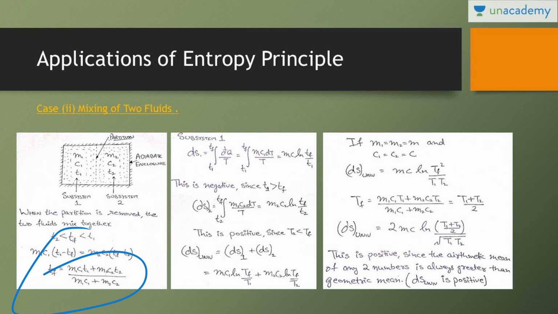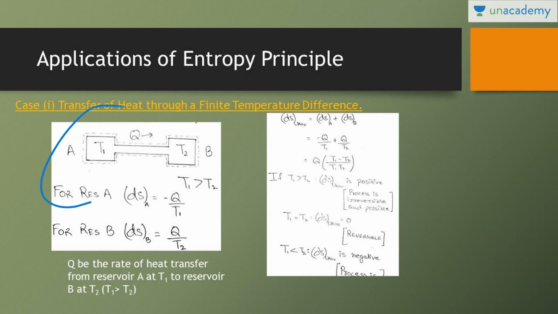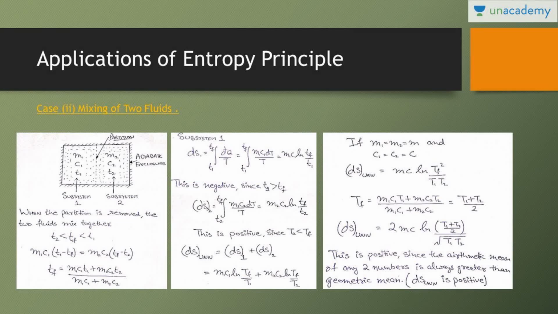To calculate the entropy change of subsystem 1, we have to integrate dq by T. We didn't integrate earlier because it was a thermal energy reservoir and the temperature was not changing, so we directly wrote Q by T. But here the temperature is changing from T1 to Tf, so it is M1 C1 dT by T, which gives M1 C1 natural log of Tf by T1. For subsystem 2, the temperature changes from T2 to Tf, so it is M2 C2 natural log of Tf by T2.